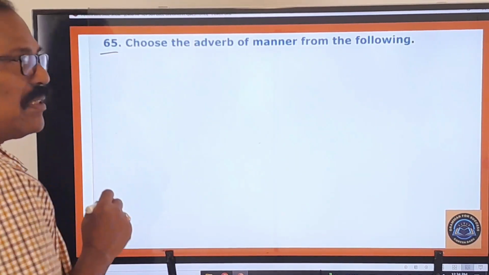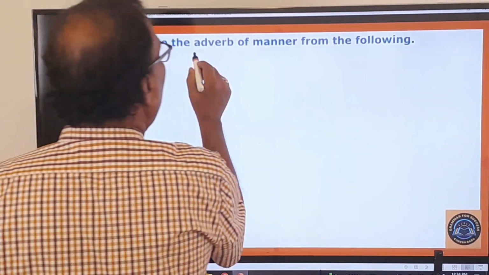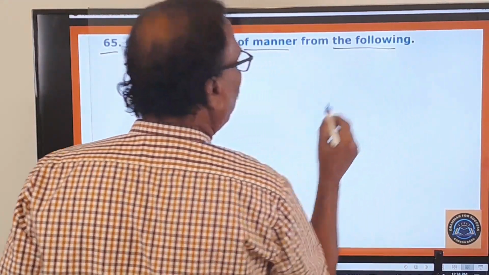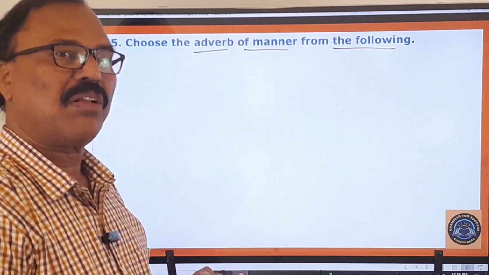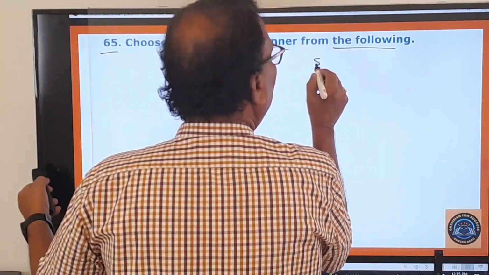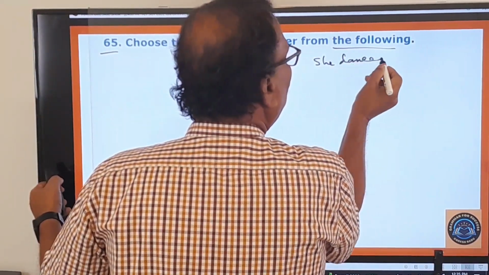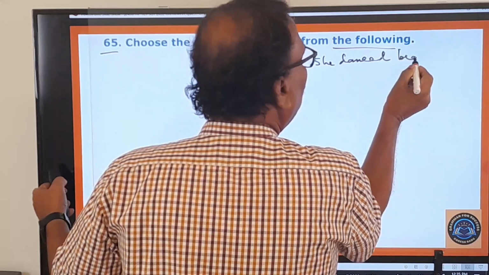65th question. What is this 65th question? Choose the adverb of manner from the following. Adverb of manner will answer the question how. See, she danced. One example: she danced beautifully.